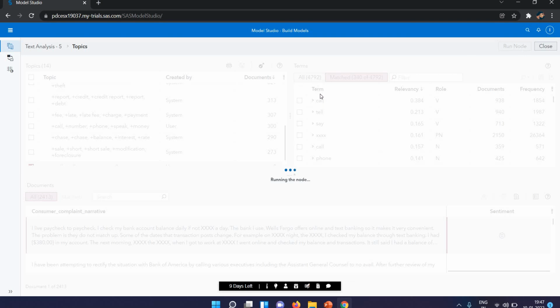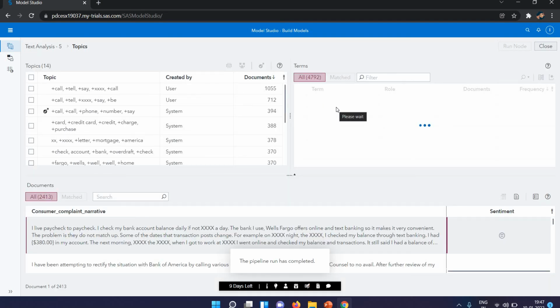And also we have the terms here related to that one, which will also be shown here. It takes some time.